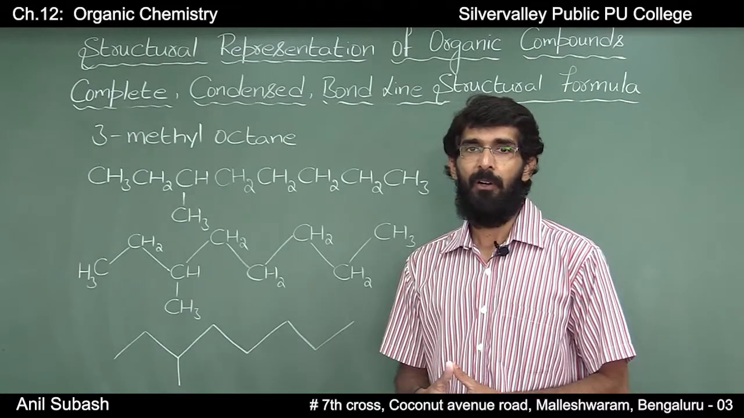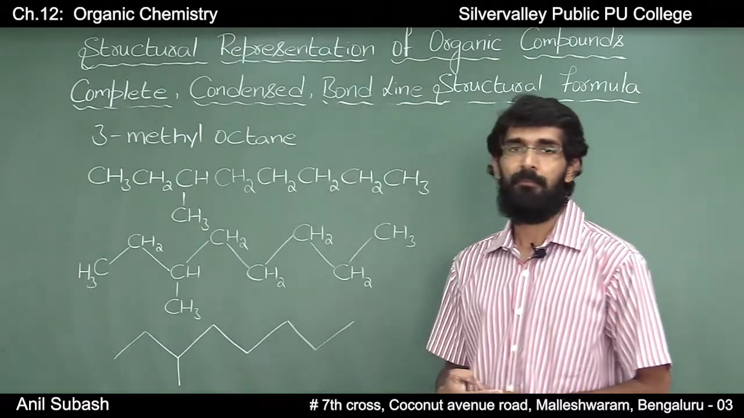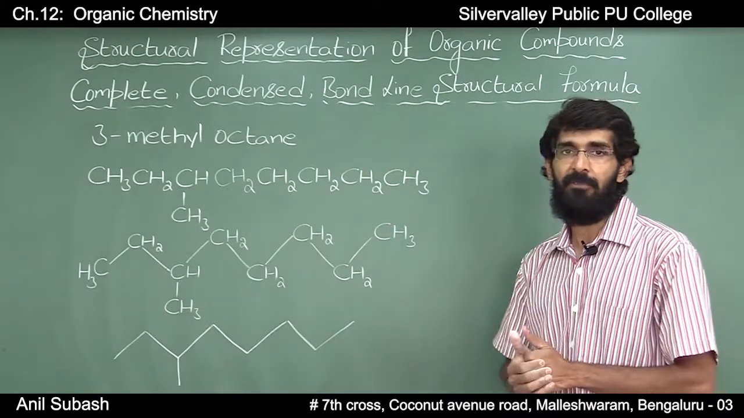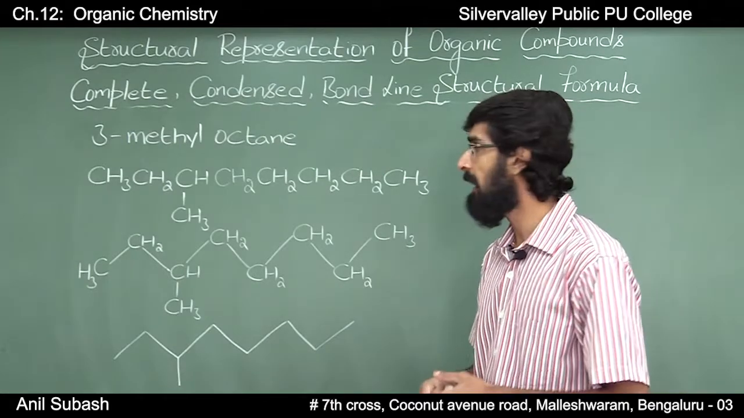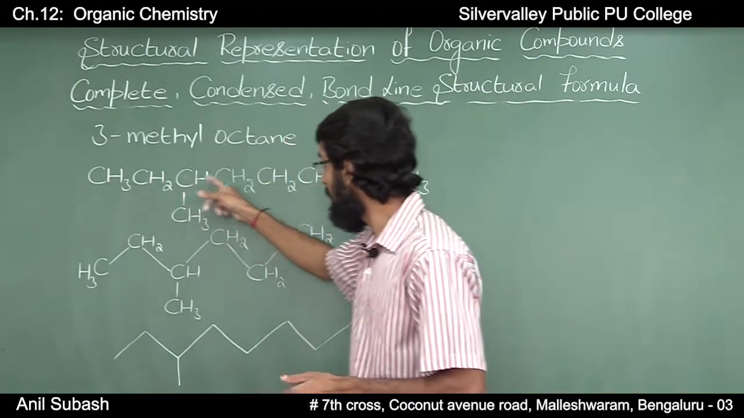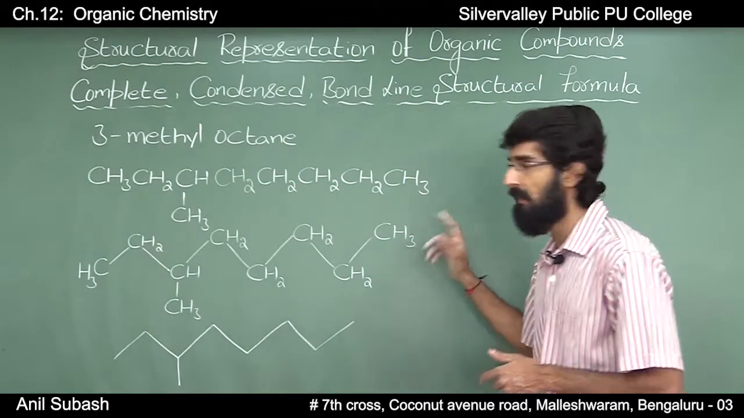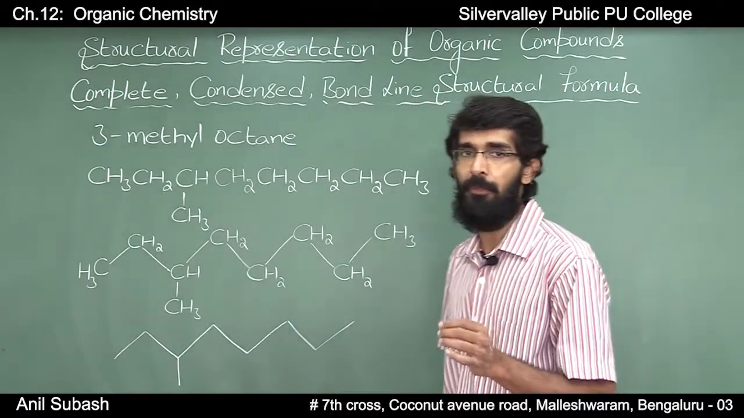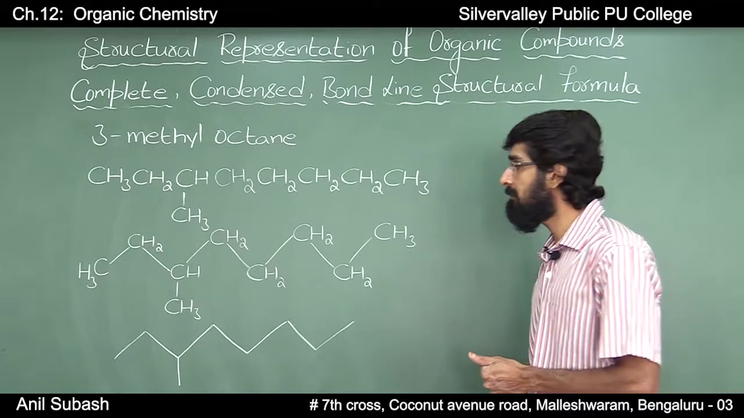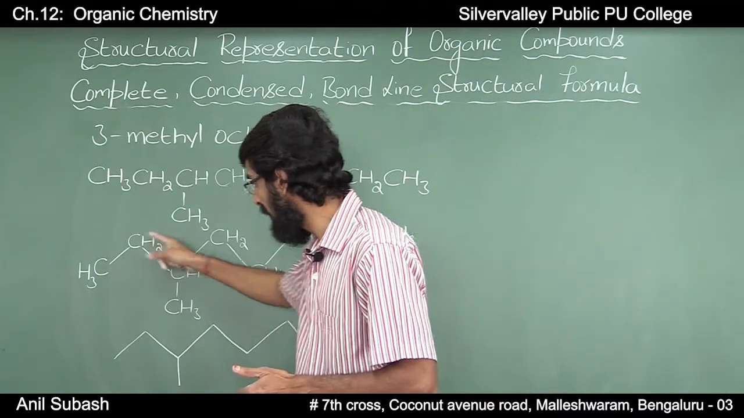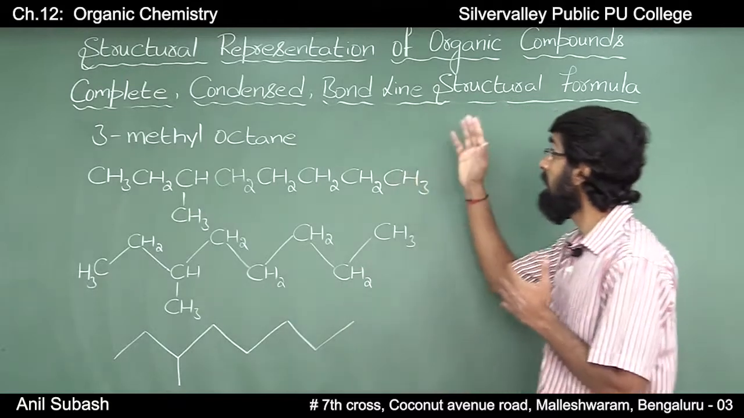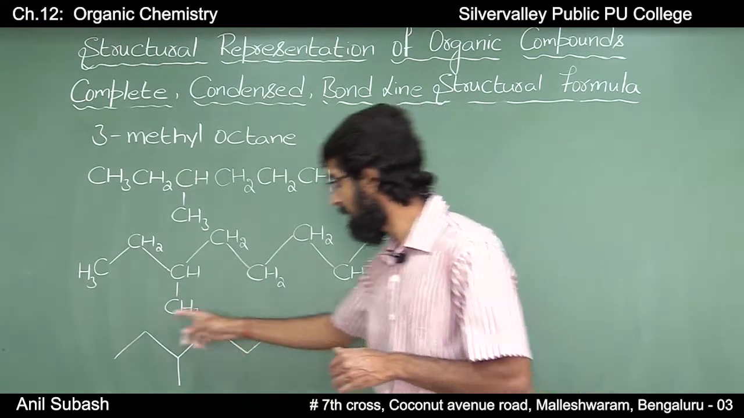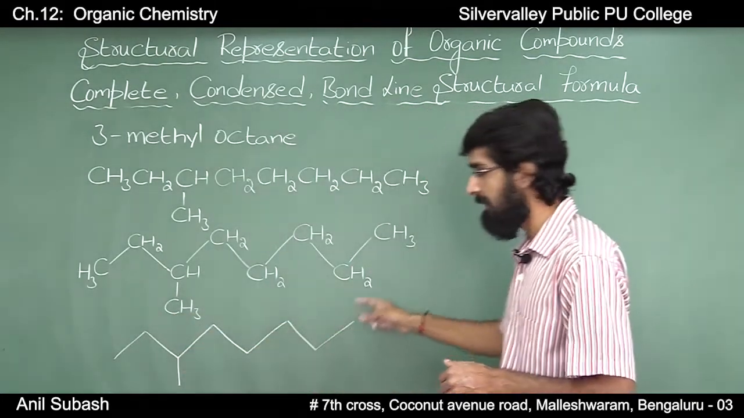Let us take the example of 3-methyl octane. In this case, 3-methyl octane can be represented in different ways. Since it is octane, there will be 8 carbon atoms in the parent chain, and on the third carbon atom you have a methyl group, that is a CH3 group, which can also be written in the zigzag fashion in this way, and the bond line structural formula of 3-methyl octane will be represented in this way.